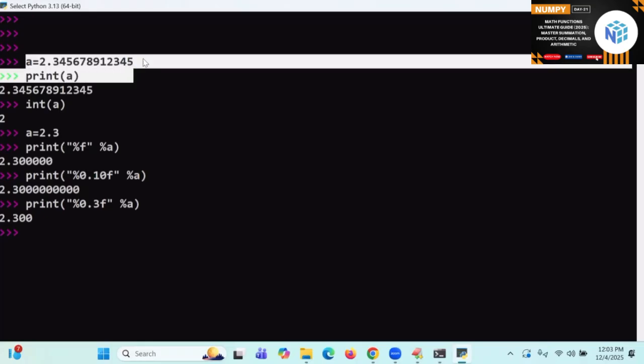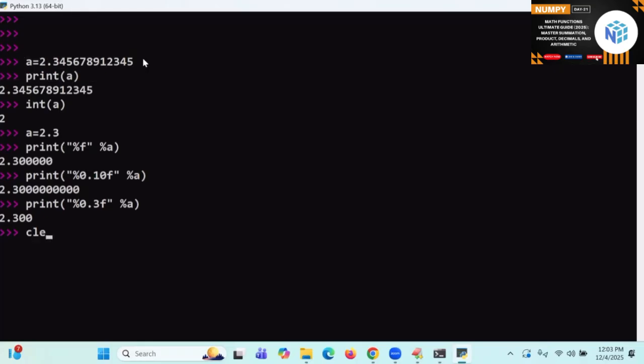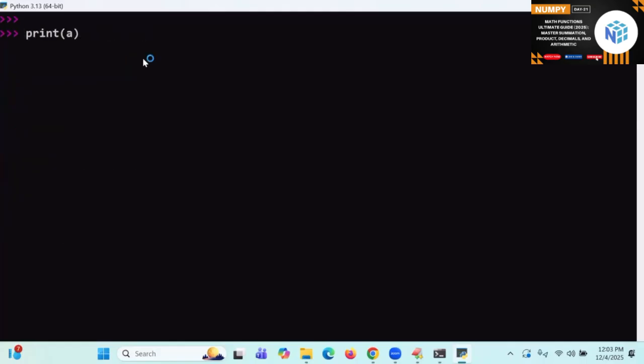So let me go to this example, I want to take it. Take A is equal to this answer you see. I want to round this value to 2 decimals, and then to 3, 4 decimals. When I am going to round to 2 decimals, PVM will check for what? The third decimal. If the third decimal is 5 or more, I said the second decimal will be added by 1. So what will the answer be?